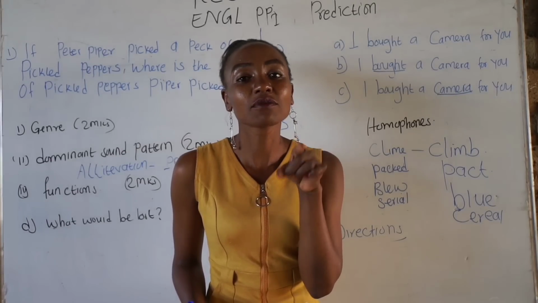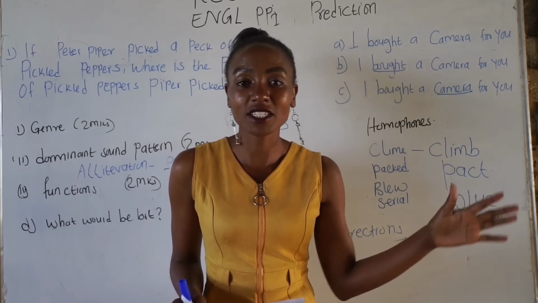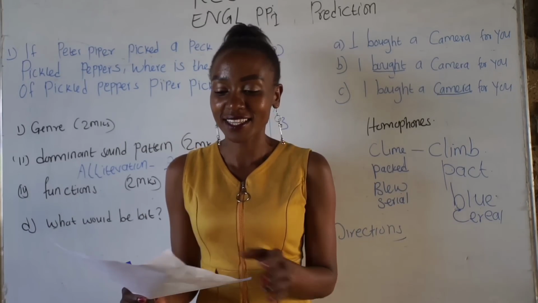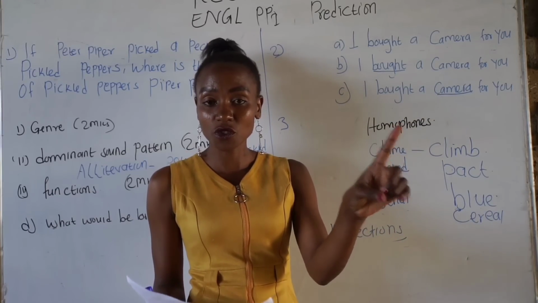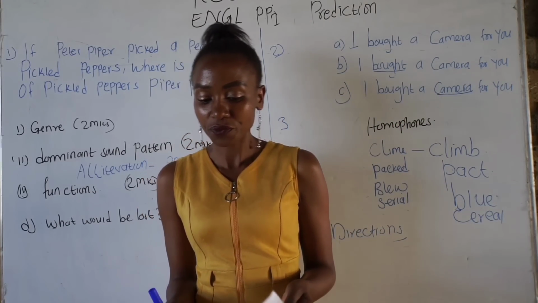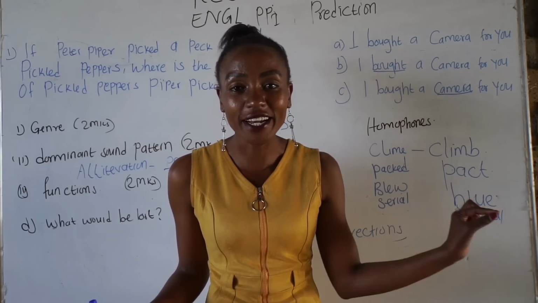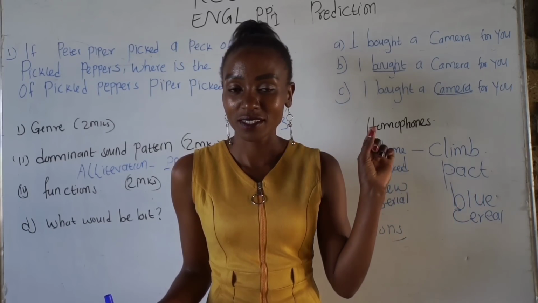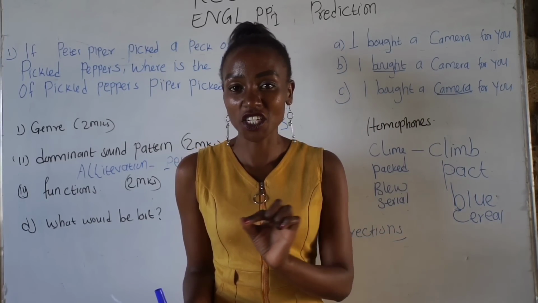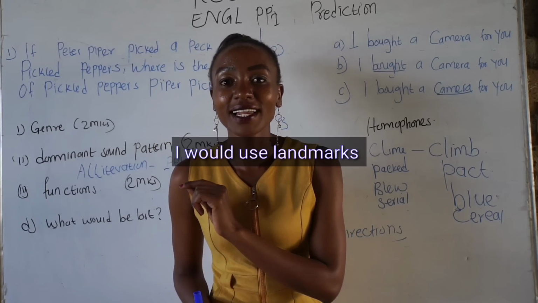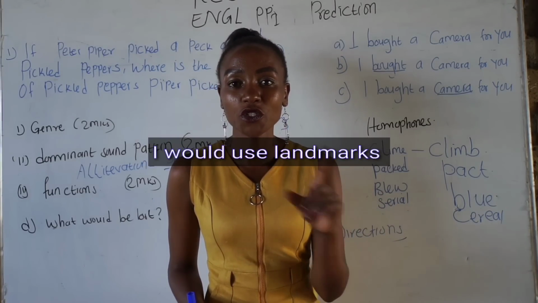It's you who has been asked. So your answer must begin with, I would do this and this. The first thing that you're supposed to do to make sure they reach the destination: I would give directions in the correct order. Number 2, I would use landmarks.